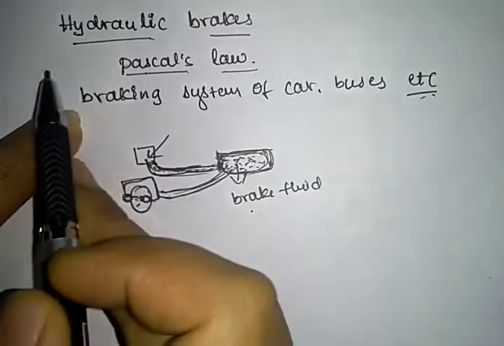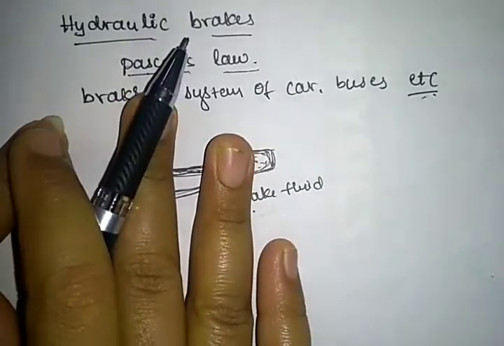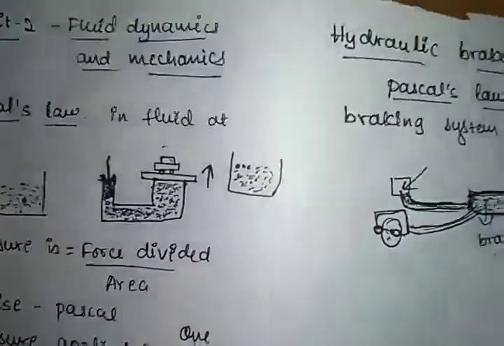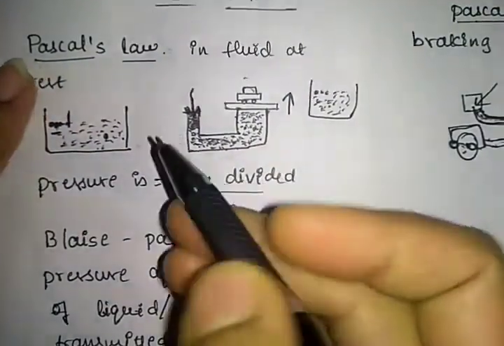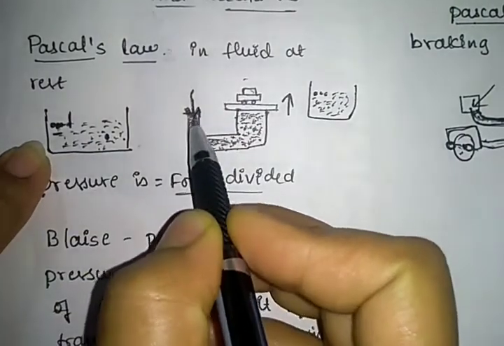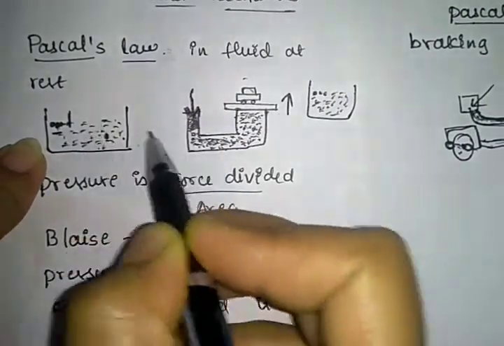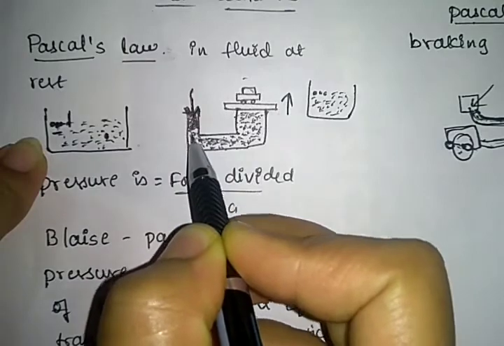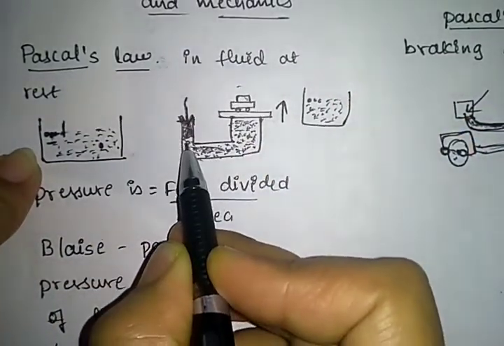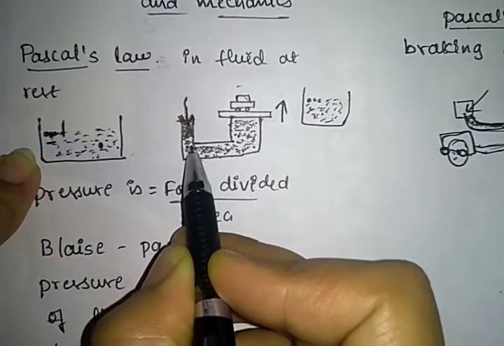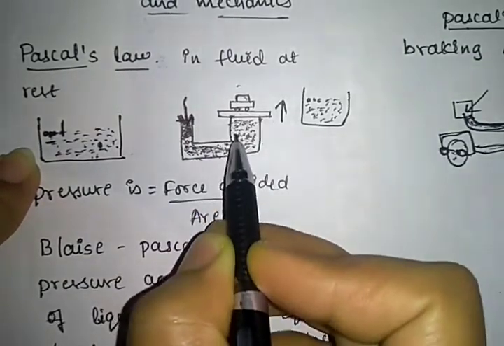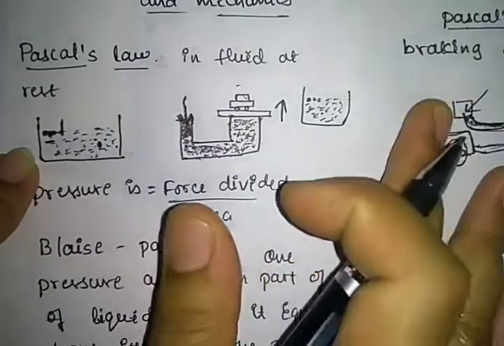In the previous class, we discussed what is meant by Pascal's law, right? If we apply a pressure at one point of a fluid in the container, the pressure is equally transmitted to all the particles in the fluid present in the container.